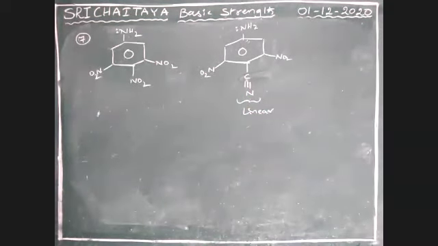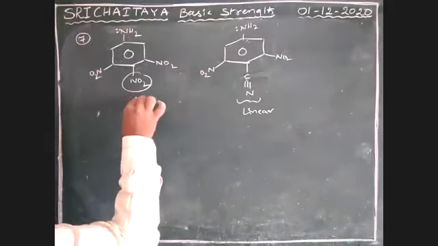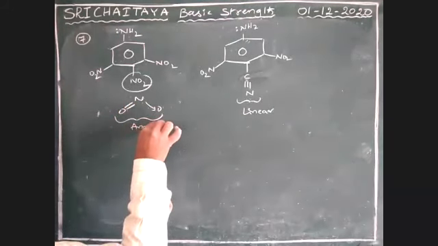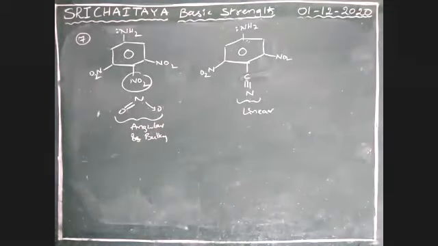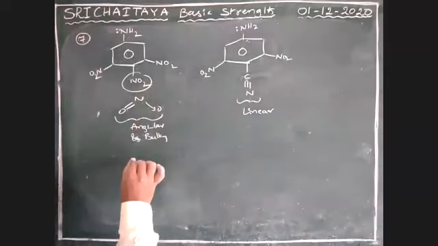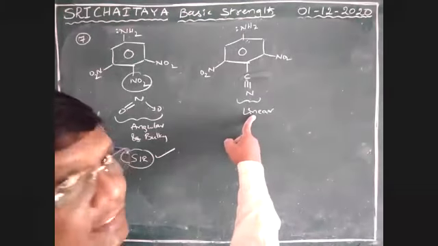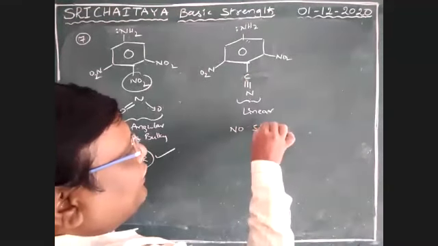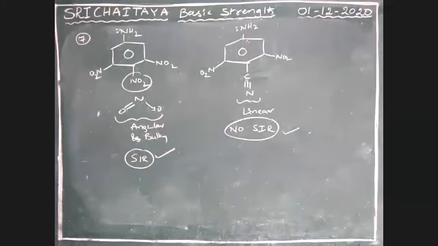But NO2 is angular, N double bond O, and bulky. Angular and bulky, so here the steric inhibition of resonance (SIR) effect is applicable. But here, because it is linear, bulkiness is not applicable. Therefore, no SIR effect. Very, very, very important.